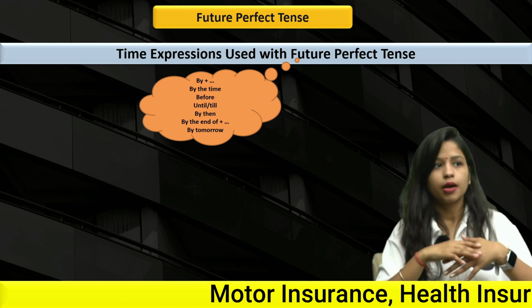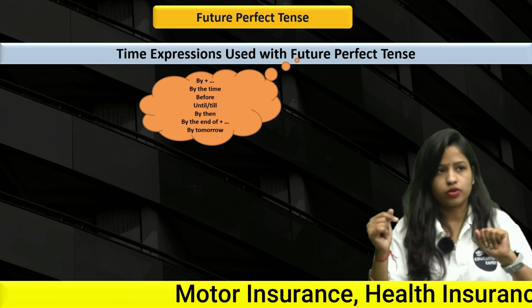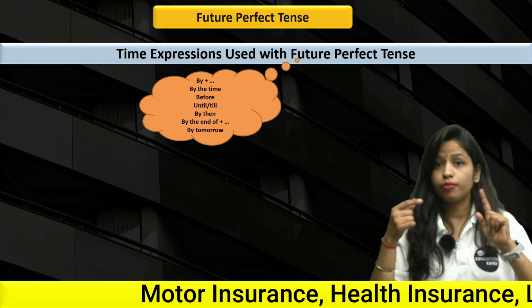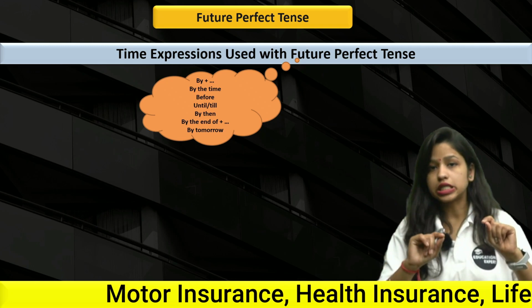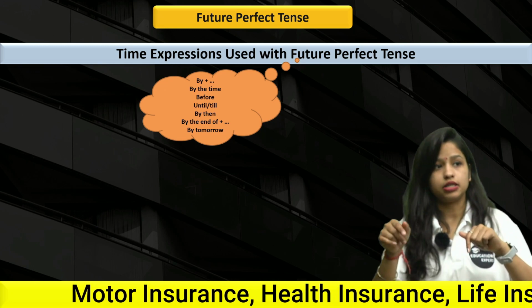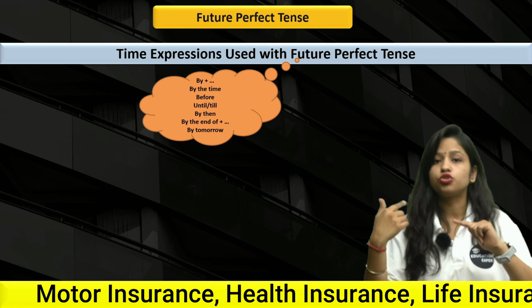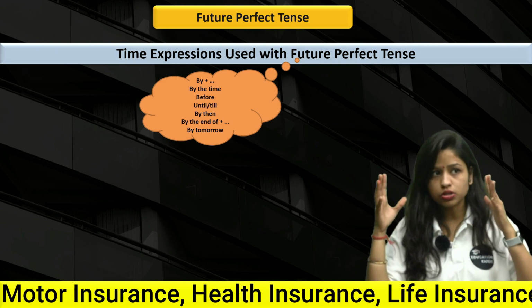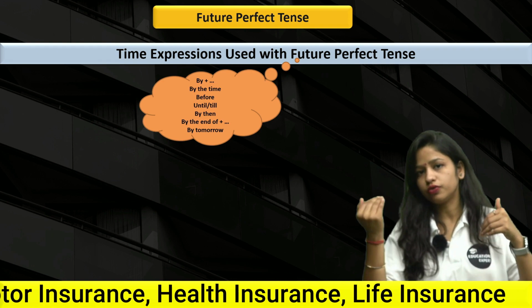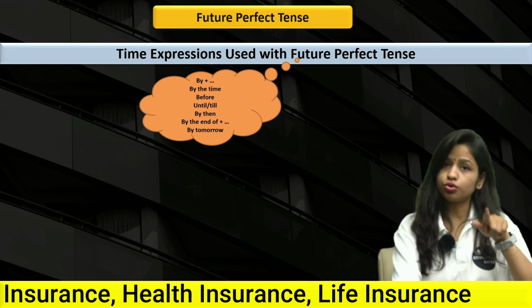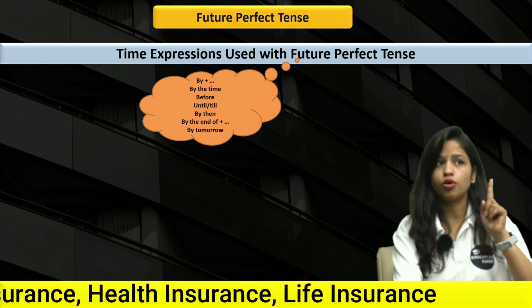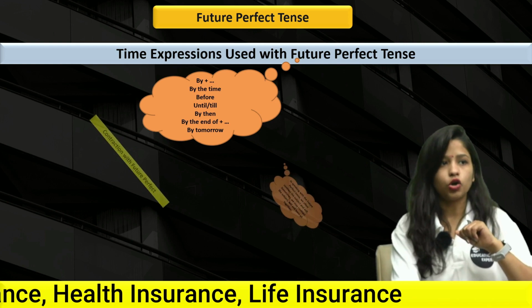Next up we have before, for a particular time, until or till, by then, by the end of, by tomorrow, right? By using all of these you can use future perfect tense, and you should use a time expression with the future perfect tense. I hope now this is clear for you.